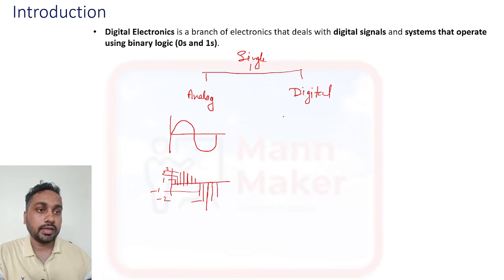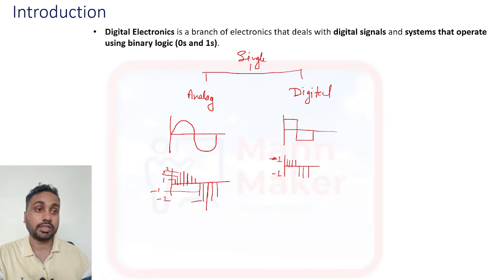And if you see a digital signal, then a digital signal only deals with two amplitudes. Only two amplitudes are there in digital electronics. So if it is 1, then the other will be -1. So only two amplitudes will be there in a digital signal.